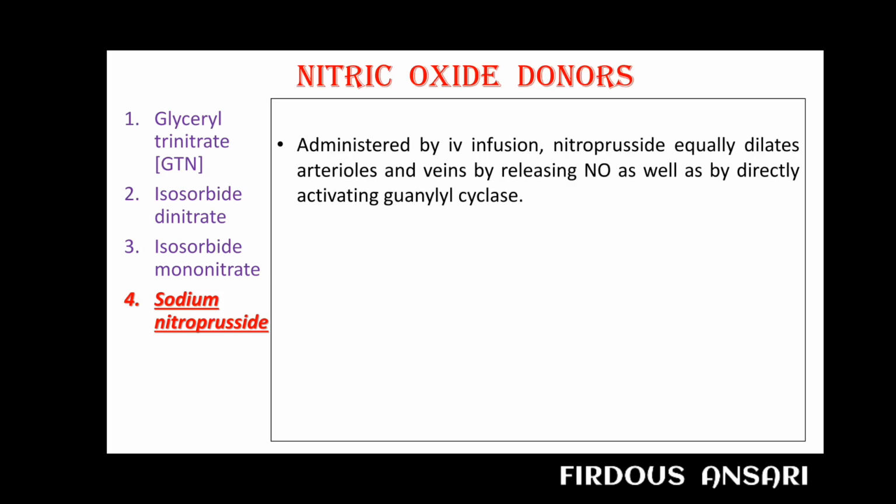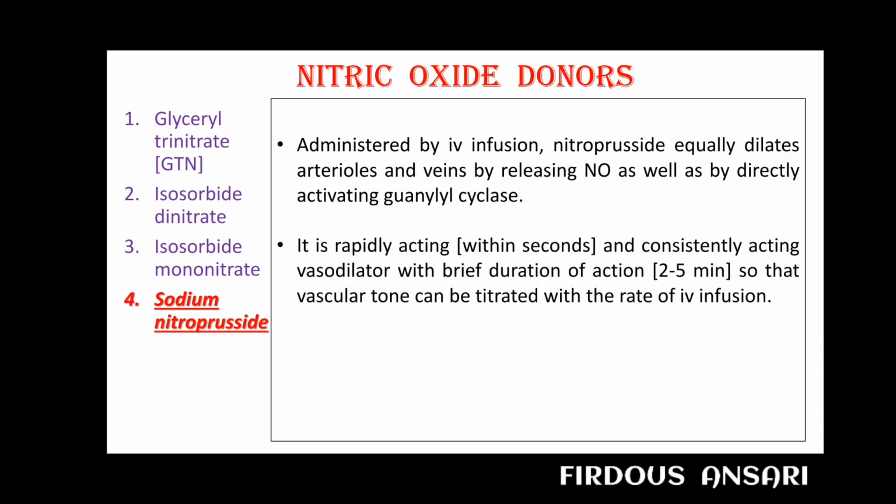Administered via intravenous infusion, nitroprusside equally dilates arterioles and veins by releasing nitric oxide as well as by directly activating guanylyl cyclase. It is a rapidly acting, within seconds, and consistently acting vasodilator with a brief duration of action, that is 2 to 5 minutes, so that vascular tone can be titrated with the rate of IV infusion.